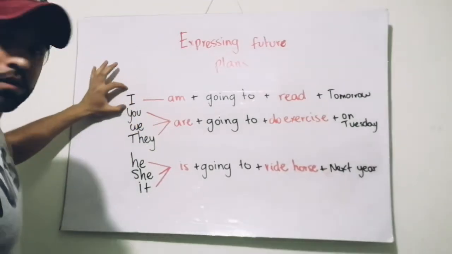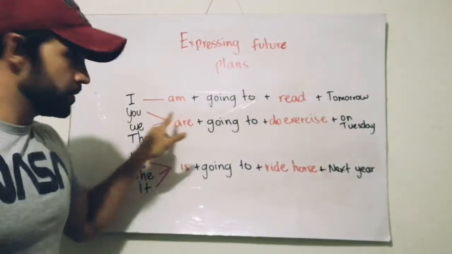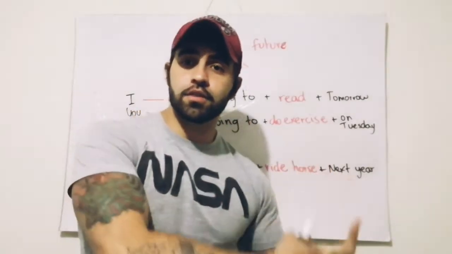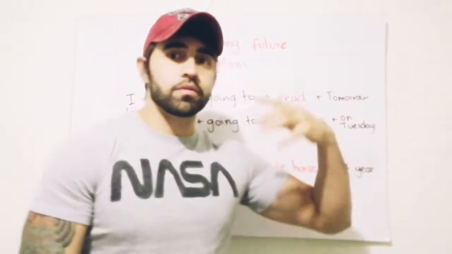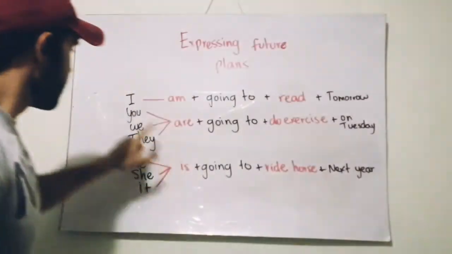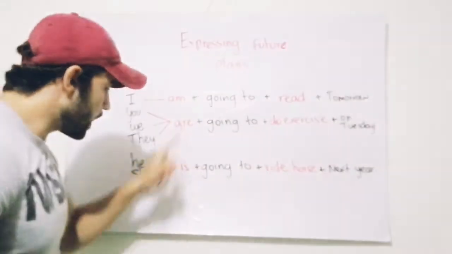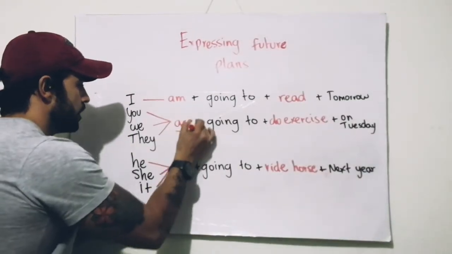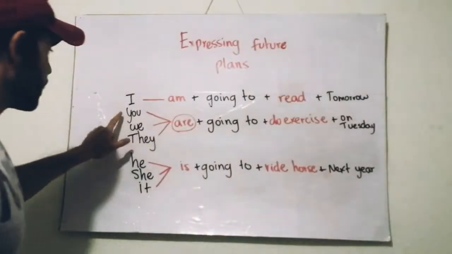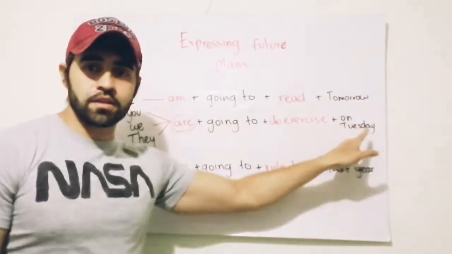Now, notice that we use first the subject, then we use the verb to be, am, with I. Yes? When I say, I am going to read a book, read a magazine, read a newspaper tomorrow. Yes? Now we have you, we, and they. We can use are with all of them. We can use the verb to be are with all of them. So you can say, you are going to do exercise on Tuesday.